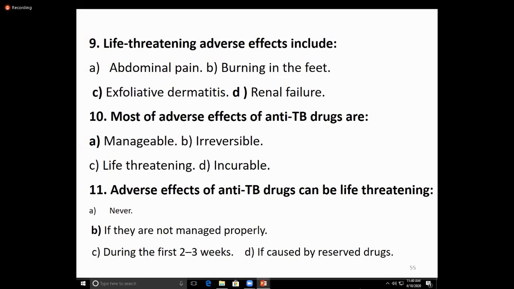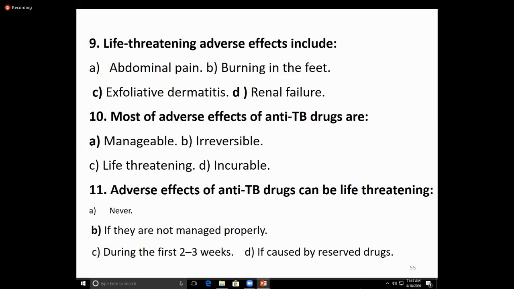First line tuberculosis drugs we also call standard drugs. Examples are isoniazid, rifampin, ethambutol, pyrazinamide, streptomycin. Nowadays, streptomycin is not used because of the severe adverse effects. And one more drug is added, pyridoxine, to prevent the side effect of isoniazid, peripheral neuropathy.